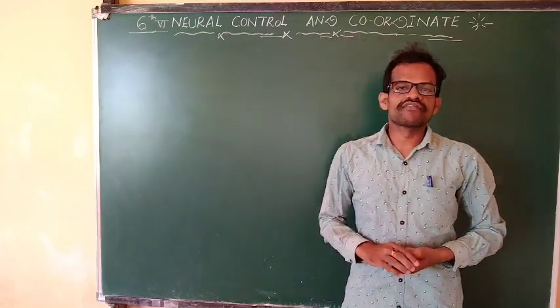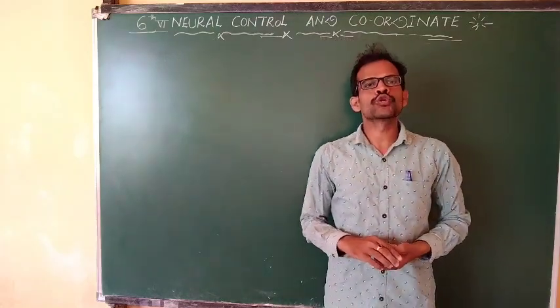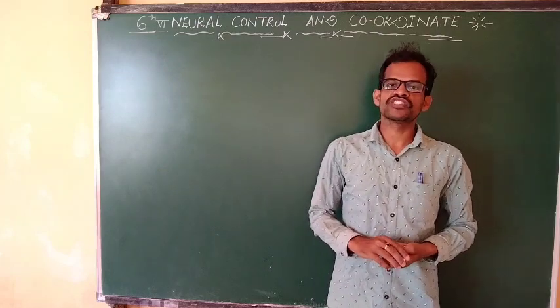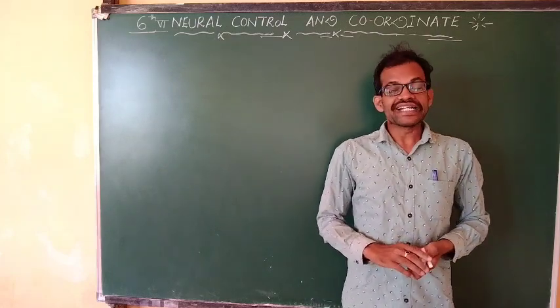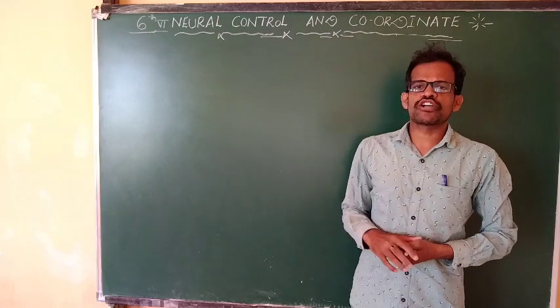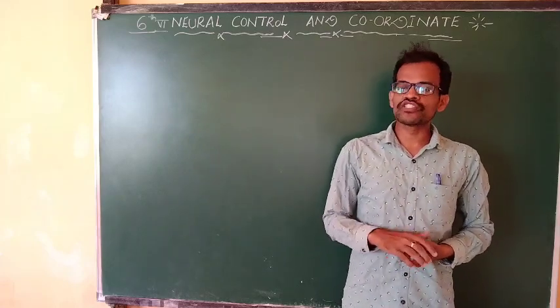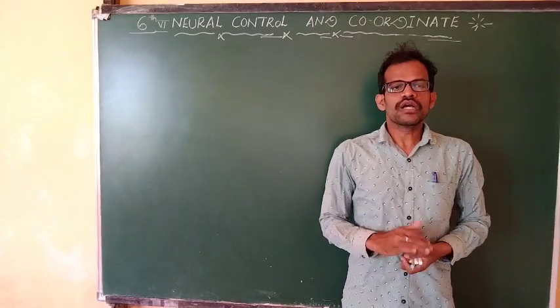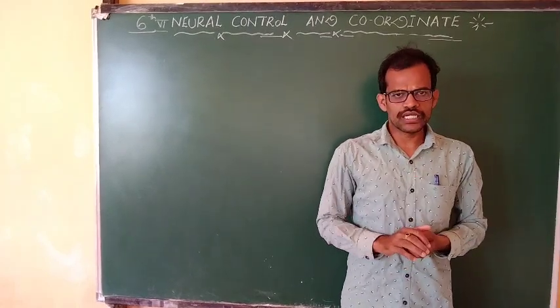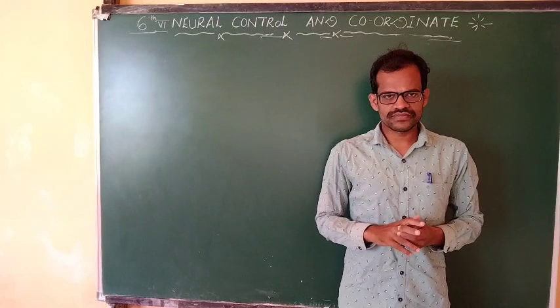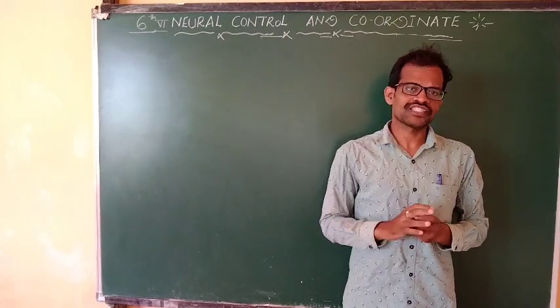Yesterday, we already started with the new chapter, Neural Control and Coordination System. After the introduction, this is the 6th chapter, the Human Physiology chapter. In this chapter, we mainly focus on the human neural system.